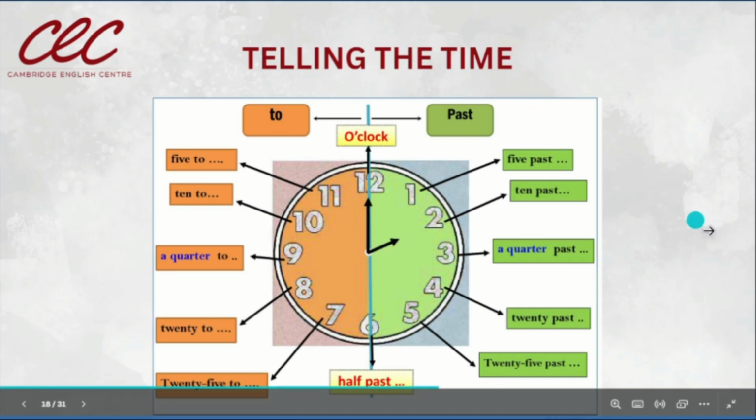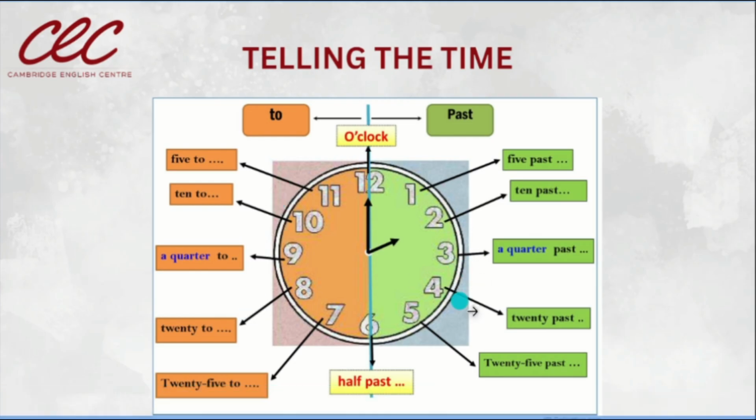Remember that in English, when we read the clock, we count the minutes 5 by 5. So, in the number 1, we have 5 minutes, 10 minutes, a quarter. We say a quarter in English. This is a key phrase. We use a quarter when it is 15 minutes.